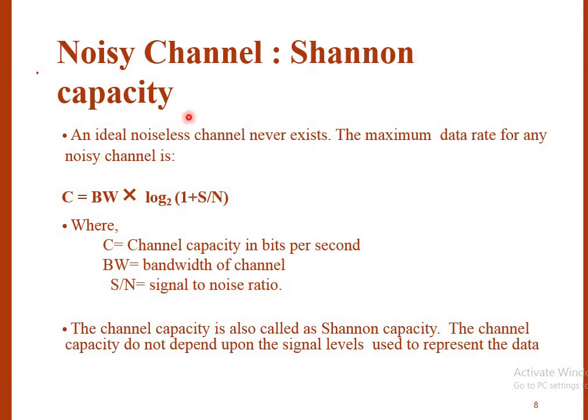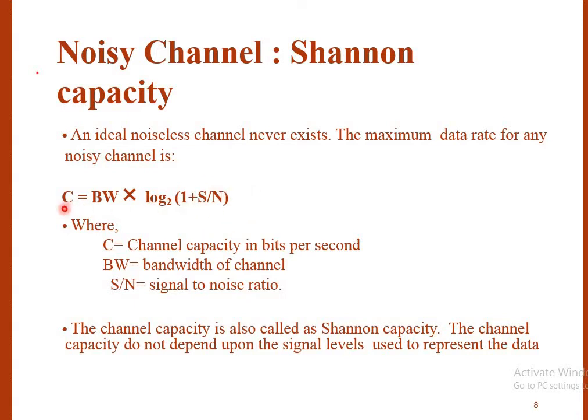The next formula is for the noisy channel. Ideally we don't have any noiseless channel; most of the channels present are noisy. The formula applicable for the noisy channel is called the channel capacity formula, and it is given as bandwidth times log to the base 2 of 1 plus signal to noise ratio. Now for finding channel capacity, we are not taking the help of L, the number of signal levels. Here the term which is added is the signal to noise ratio.